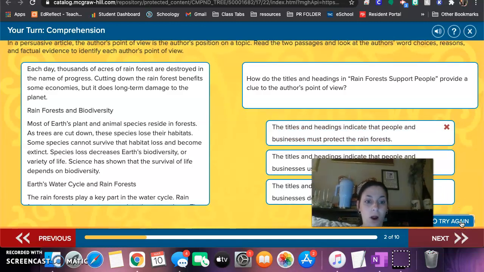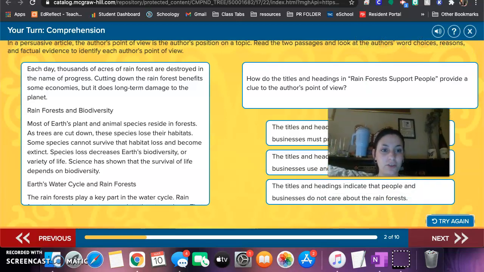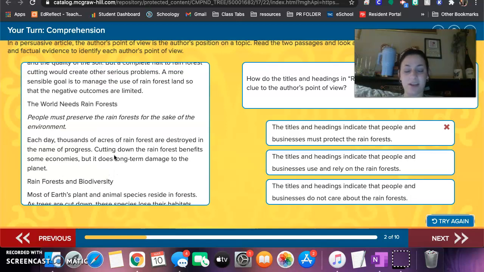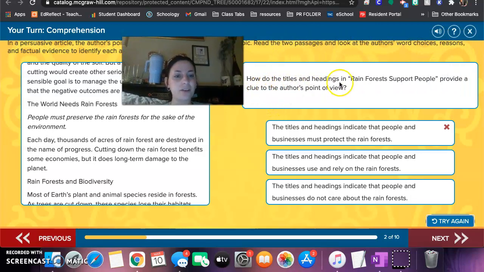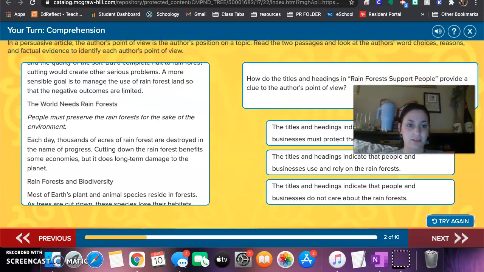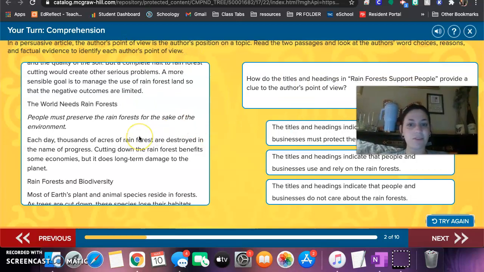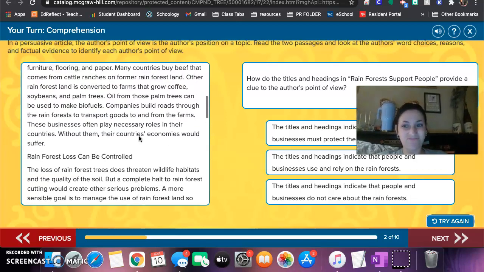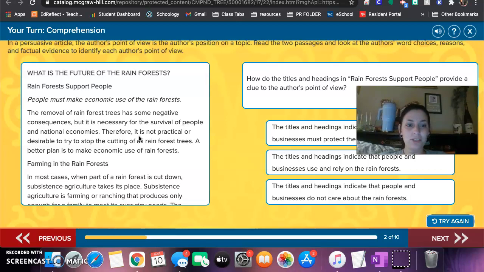That's not correct. Try again. Oh my gosh, was I reading the wrong section? You guys, Miss Fisher made a mistake. Everybody does it. That's fine. I need to go back and reread the question. I did something wrong. How do titles and headings in rainforest support people? Oh my goodness, I was looking at the wrong part of the text. See, everybody makes mistakes. Everybody has those days, and today's my day. So, I'm going to redo the question.